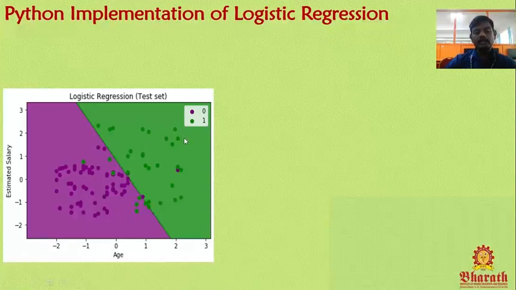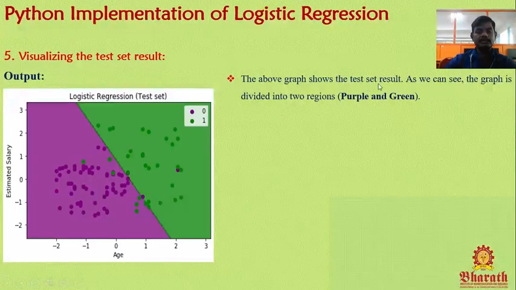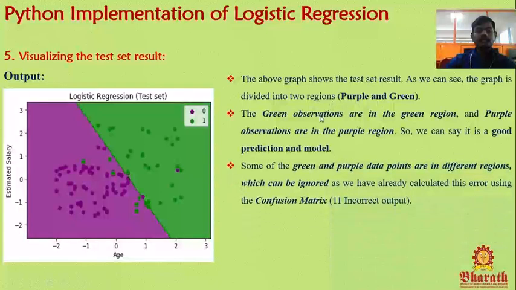Here, the maximum number of green color points are located in the green color region, and the maximum number of purple color points are located in the purple color region. Very few points lie in the middle. So the above graph shows the test set result. As we can see, the graph is divided into two regions, purple and green. The green observations are in the green region, and the purple observations are in the purple region. So we can say it is a good predicted model, a good prediction and a good model.